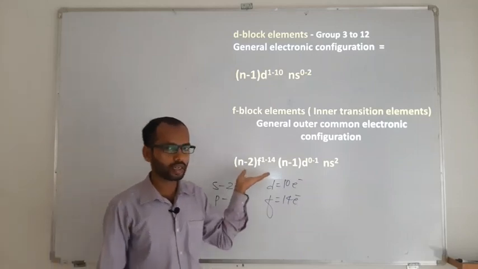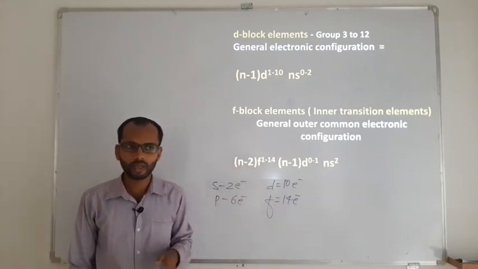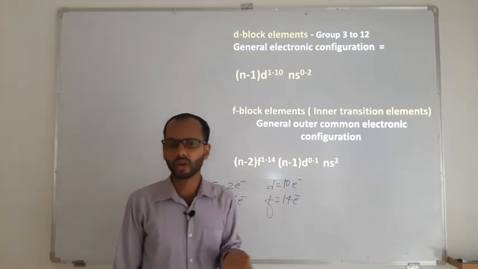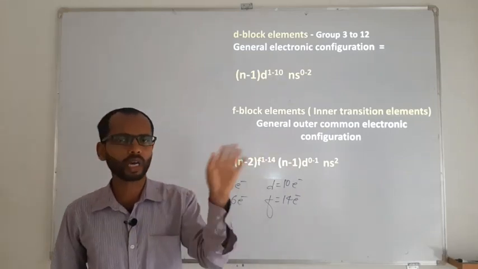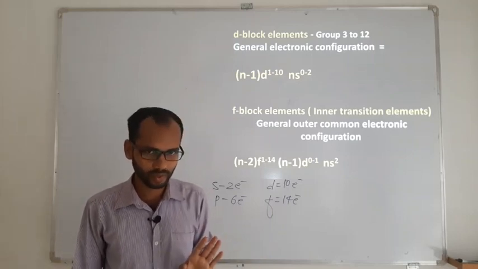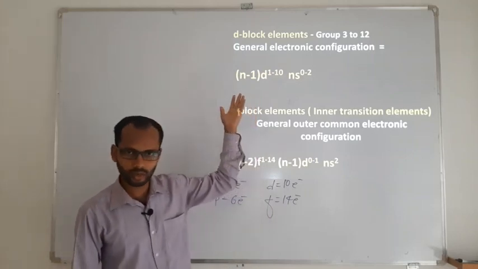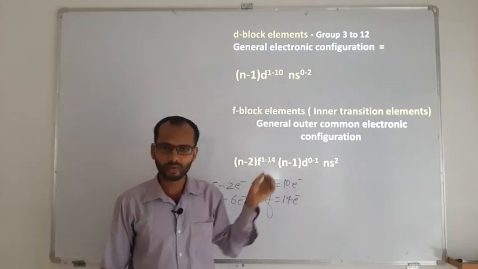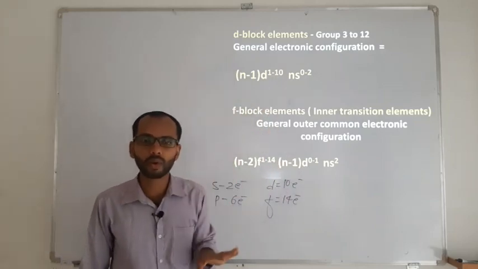If you have got an idea about the general electronic configuration, then writing the electronic configuration of an element belonging to that respective group or period will be an easy task. If I know the general electronic configuration of D block, I can write the electronic configuration of any element belonging to the D block.